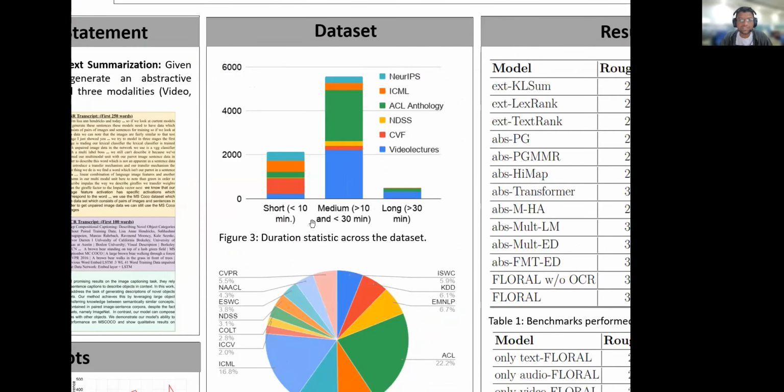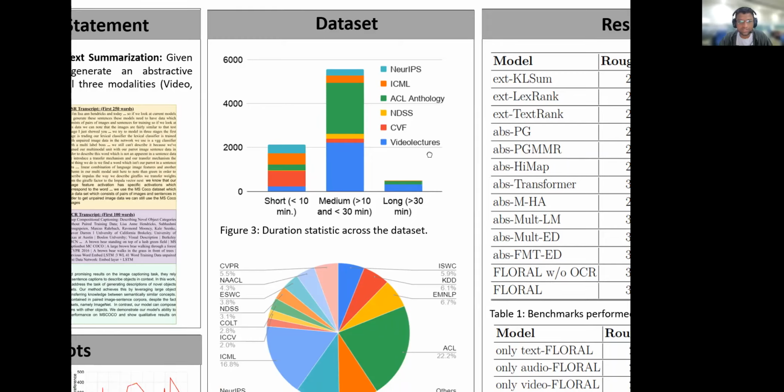The first is short, which houses all the videos that are less than 10 minutes in length. Second is medium, which contains videos between 10 minutes and 30 minutes. The third is long videos, which span over 30 minutes. As you can see, for short we have around 2000 videos, for medium approximately 5600, and for long approximately 400 videos.